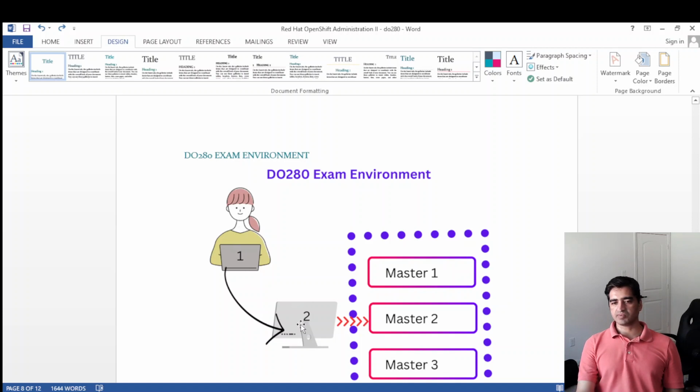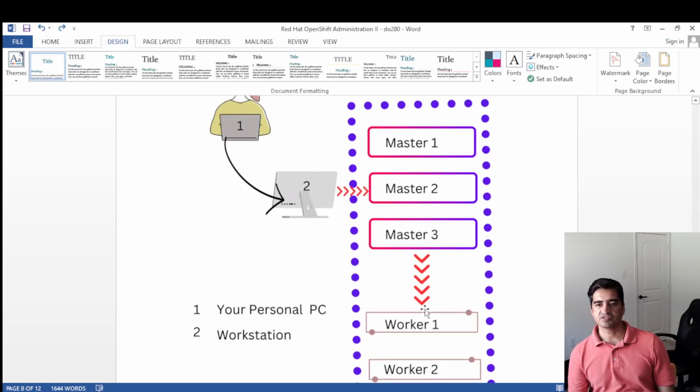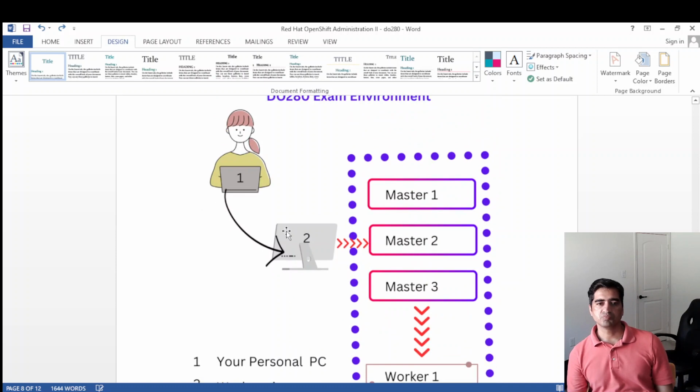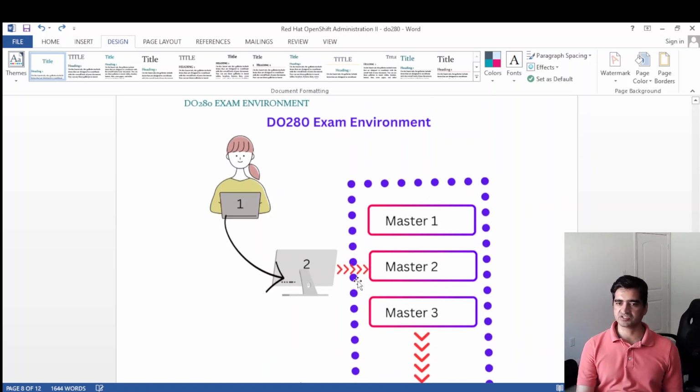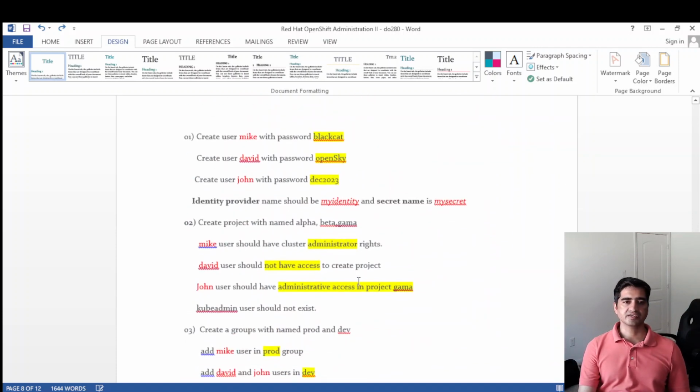You run all the commands on system 2, and this system 2 is connected with your cluster, master and worker. So in the exam, once you log in, open a terminal and write SSH, then the username at the host name, which they will provide in the instruction, and then you will have your exam ready.